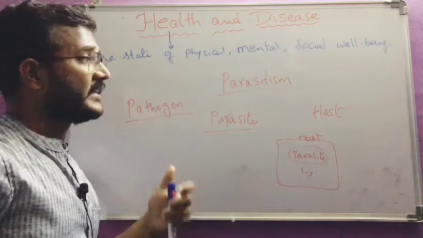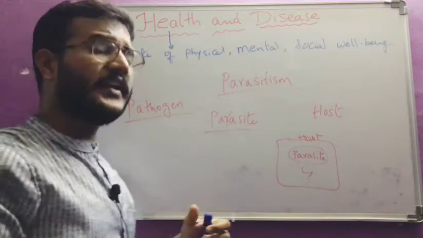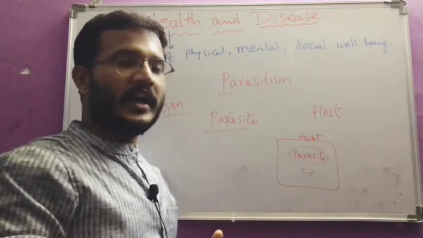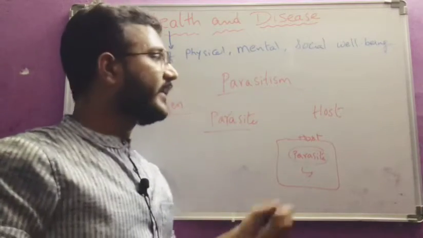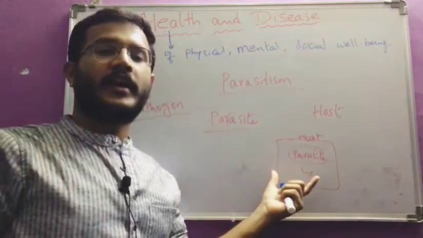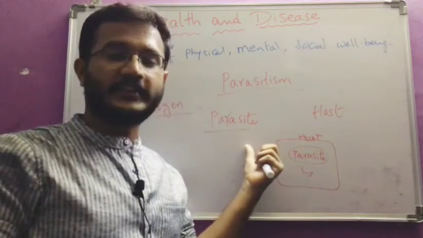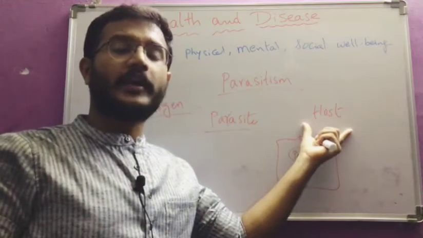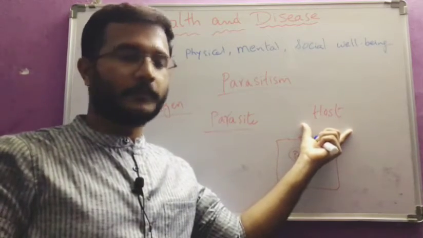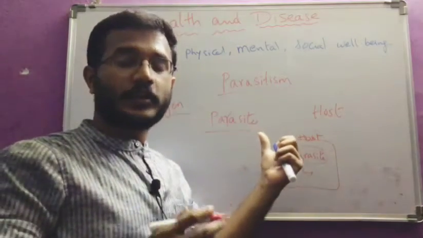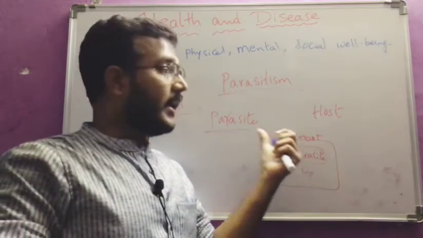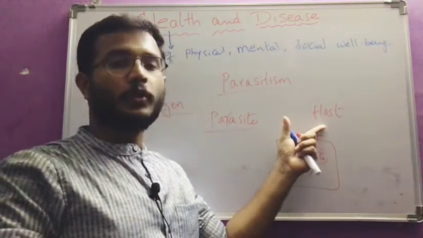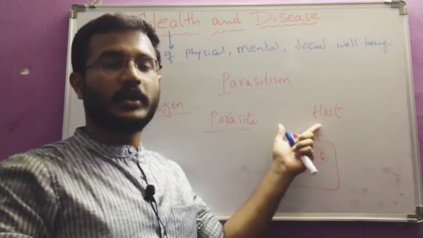So parasitism means an interaction between two organisms in which one organism provides shelter and food to the other organism, and as a result, the host is adversely affected. In return, the parasite is causing disease to the host.